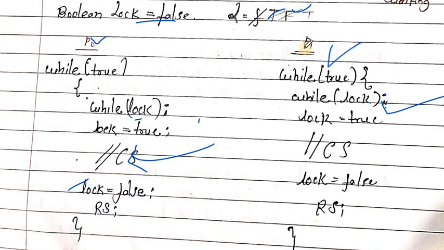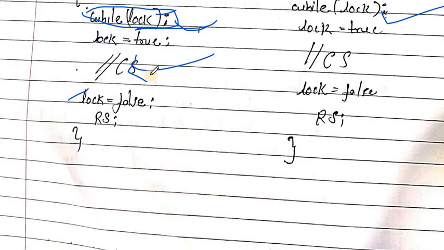P1 process is still waiting, but here the preemption did not happen. So the P1 process again tries to enter the critical section. While lock is equal to false, then the condition is false. Then execution of the next statement: lock is equal to true. Then again P0 enters into the critical section.